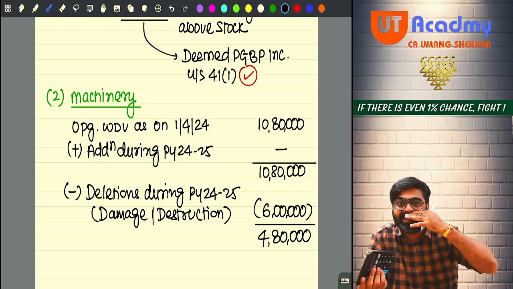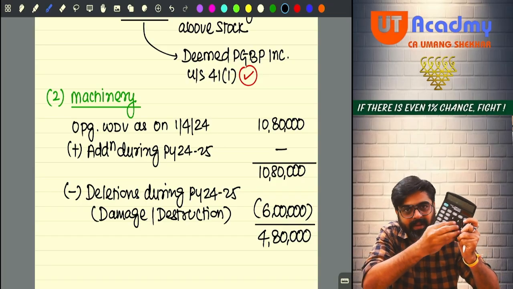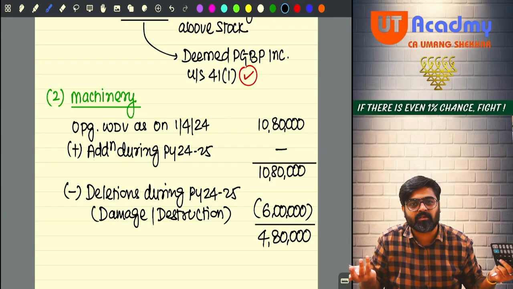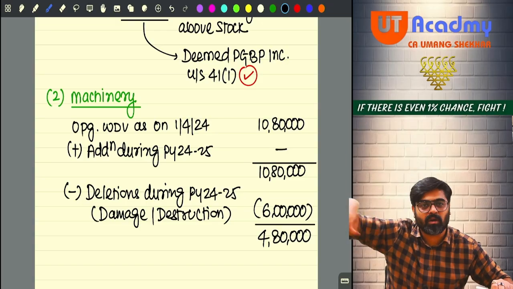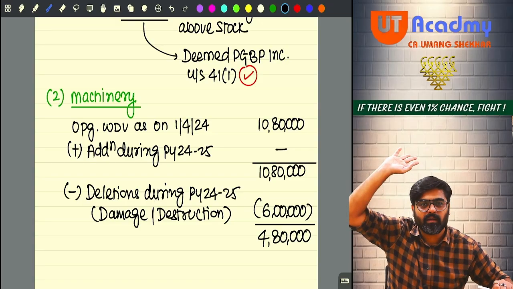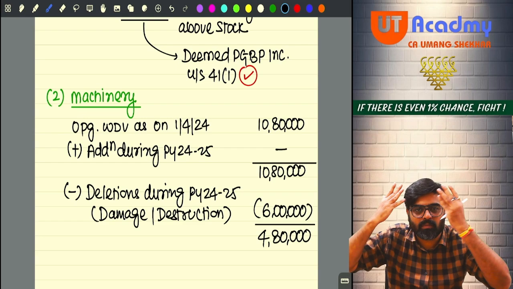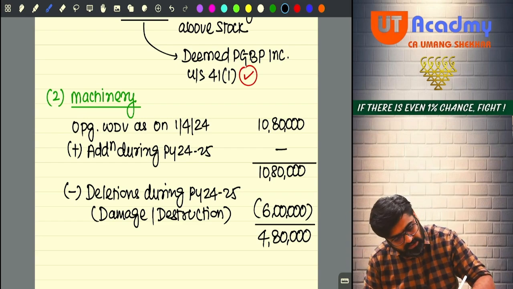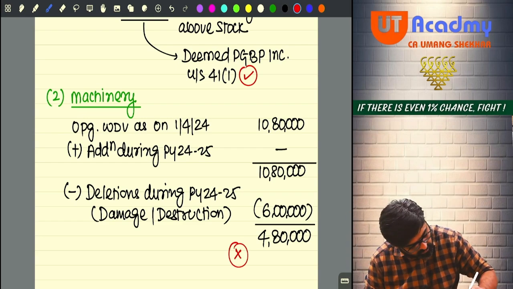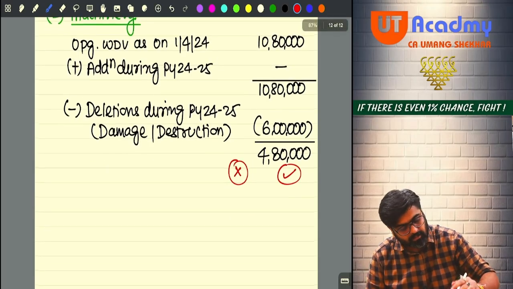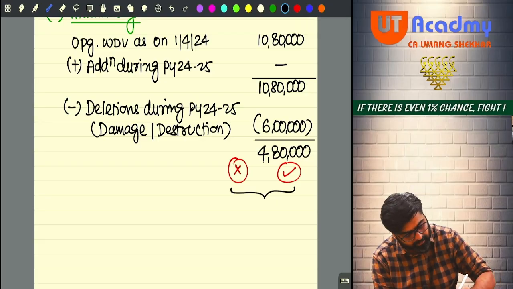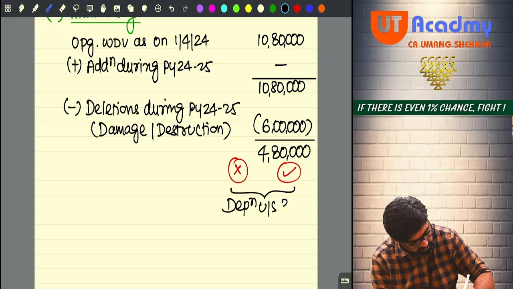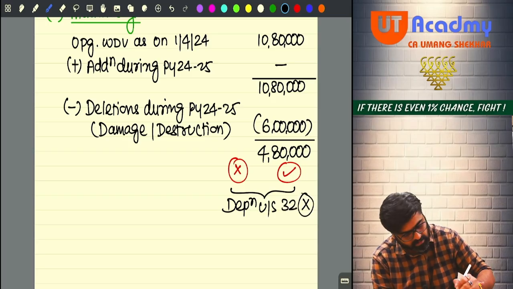Definitely, if nothing is said, that means whatever portion was remaining was not usable in the business. So the insurance company took away the salvage part, or it got scrapped. I threw it away. I don't have any machine in the block left now. So no machine is left in the block, but the value remains in the block, meaning depreciation under section 32 cannot be calculated now.